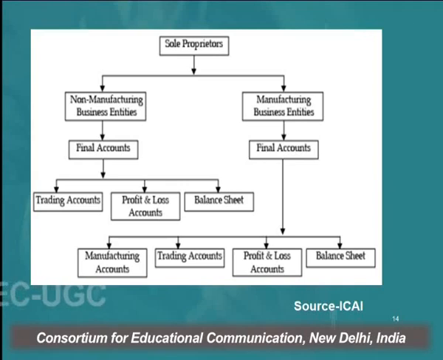So the final accounts which are prepared by the manufacturing business concern are: first, manufacturing account, trading account, profit and loss account and balance sheet. Final accounts which are prepared by non-manufacturing business concern are trading account, profit and loss account and balance sheet.